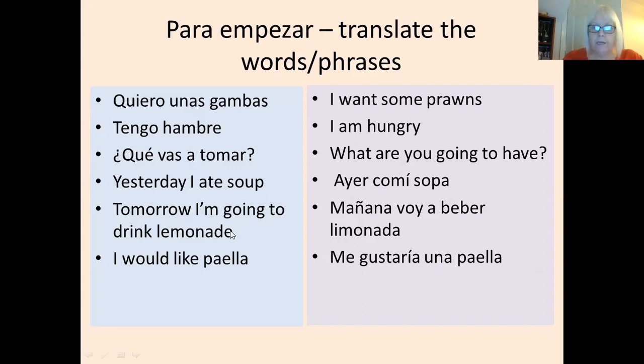Tomorrow I'm going to drink lemonade. Mañana voy a beber limonada. So remember the near future tense, you take the present tense of ir, voy, vas, va, vamos, vais, van, plus a, plus the infinitive. Voy a beber. And I would like paella is the conditional, which we have seen. Me gustaría, I would like. Me gustaría una paella.